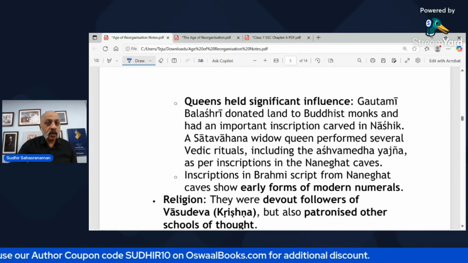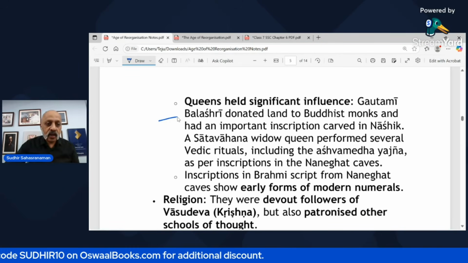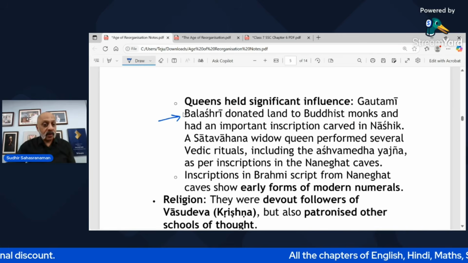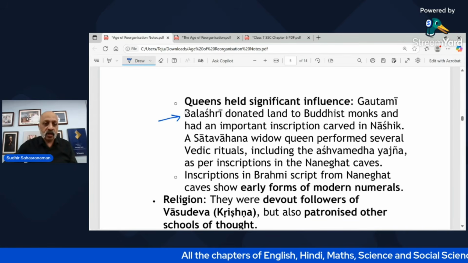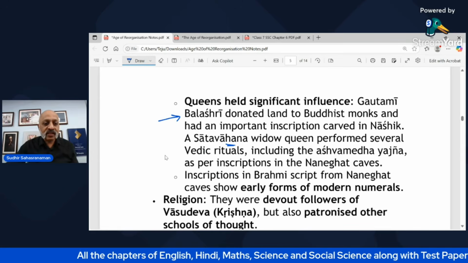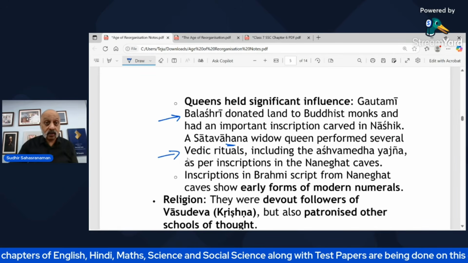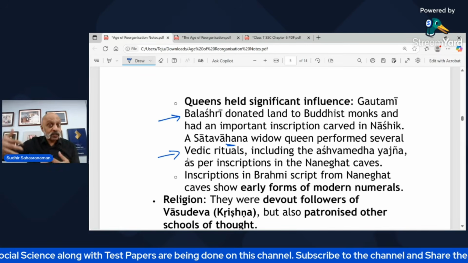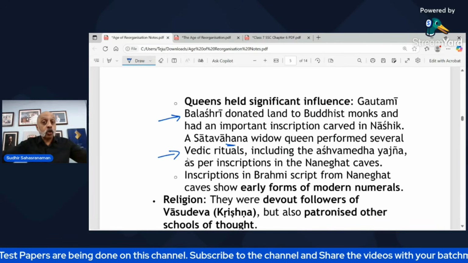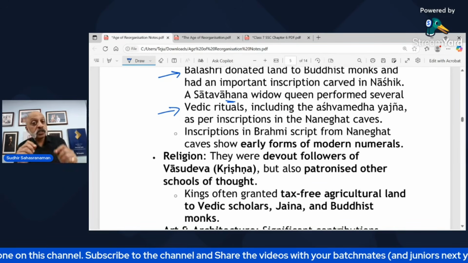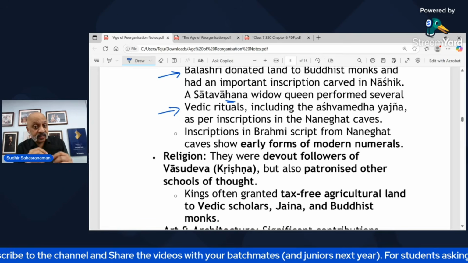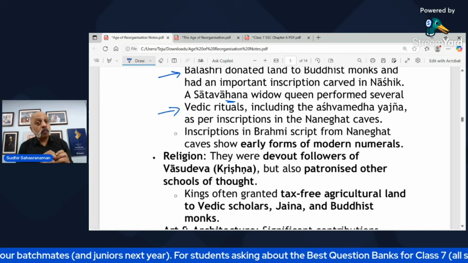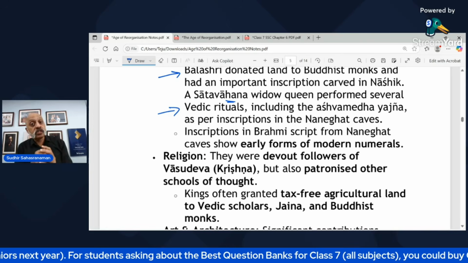So Gautami Balashri, the mother of Gautami Putra Satakarni, donated a lot of land to Buddhist monks, and she had an important inscription in Nasik, which is in present-day Maharashtra. A Satavahana widow queen performed several Vedic rituals, including the Ashwamedha Yagna. So it was not as though widows were asked to confine themselves to a small space, but she actually played a prominent role in the kingdom. There were inscriptions in Brahmi script from the Naneghat caves, showing early forms of modern numerals. So there was a certain form of arithmetic which was also used in that time.